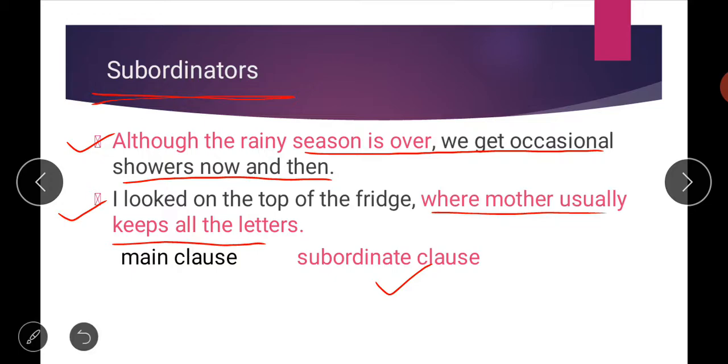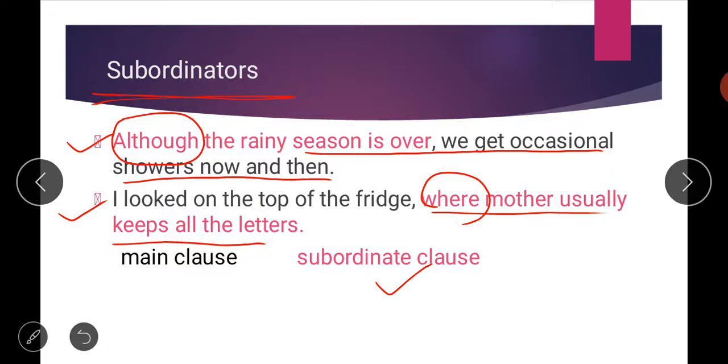There are some words like although in the first sentence, and in the second, where, which are combining these two clauses. So these are called your subordinators. The subordinators are the words which are used to link or join a subordinate clause with the main clause.